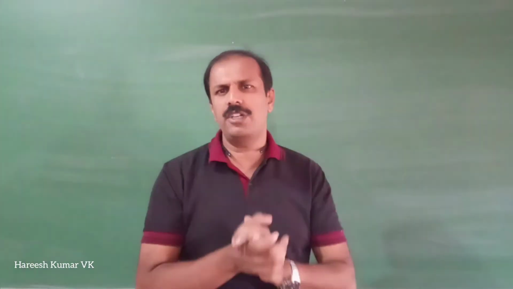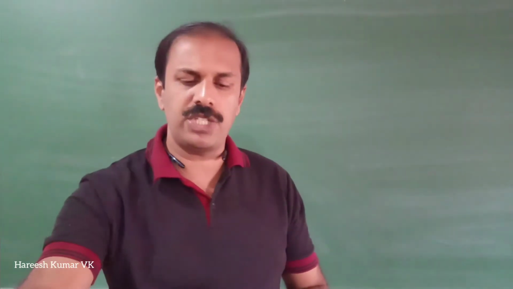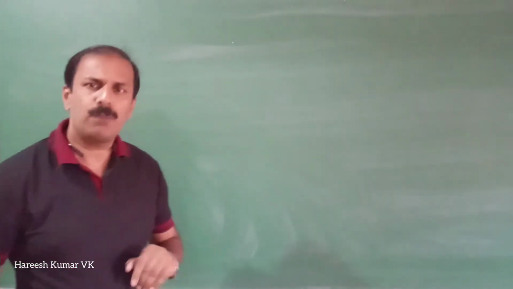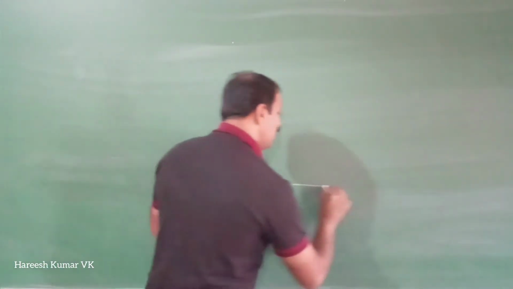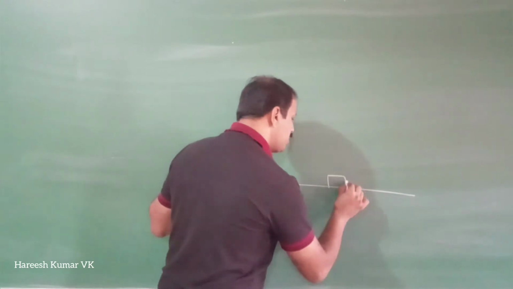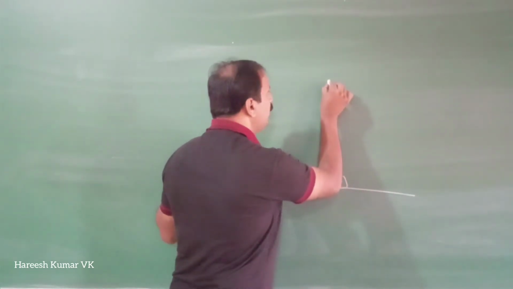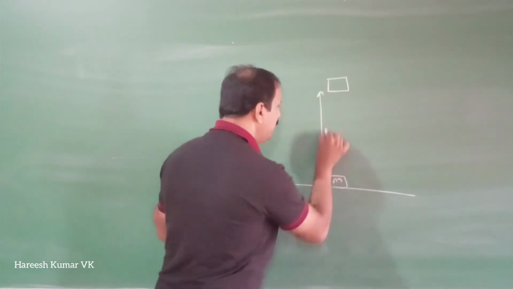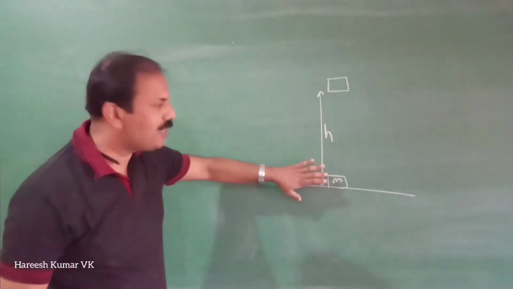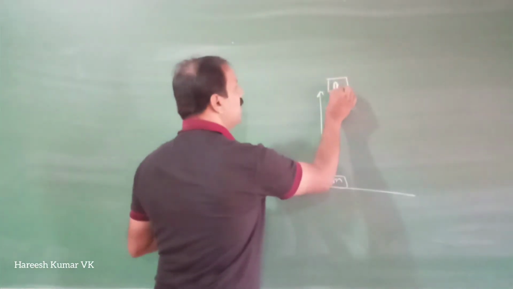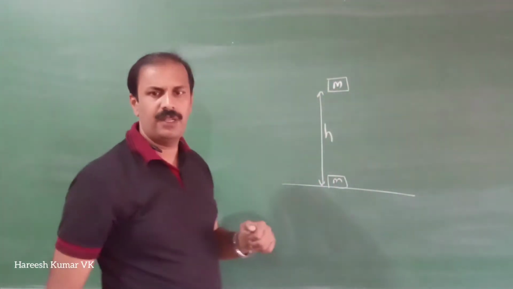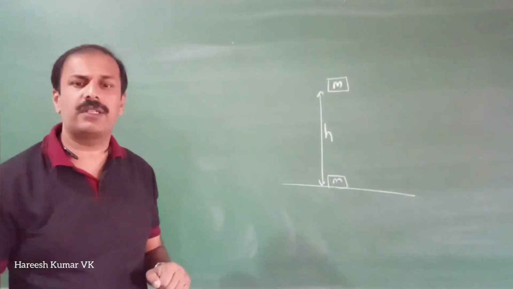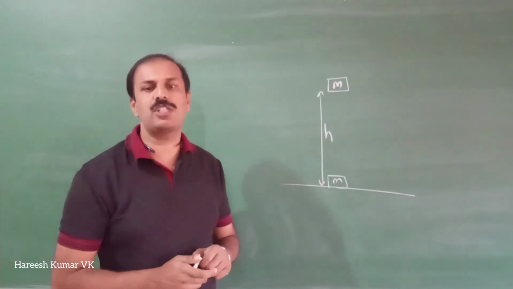Now we will discuss a little bit more about gravitational potential energy. Already I told you gravitational potential energy is due to the position. Now think like this: one object is here, and that object's mass is m. You are lifting that object to another height here. So this height is h. We are lifting the mass from this height to this height. Already I told you, in order to lift from here to here, we have to do some work. That work will be stored as its potential energy.